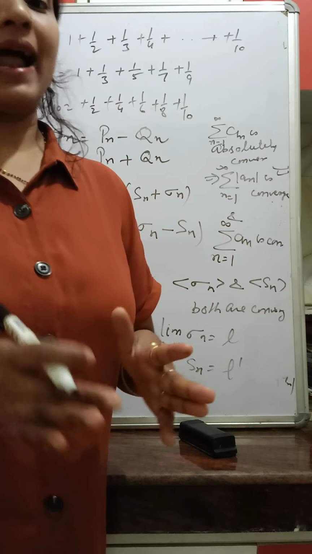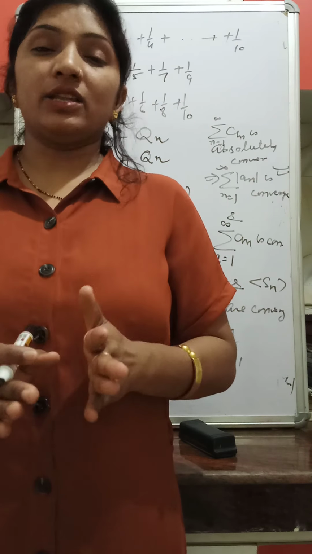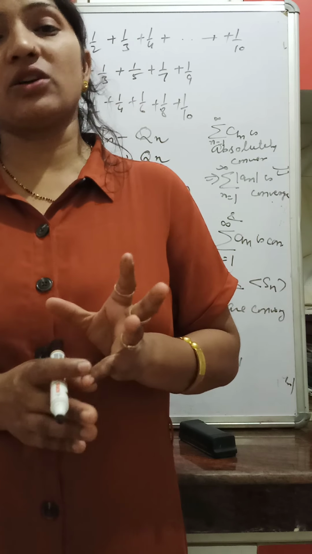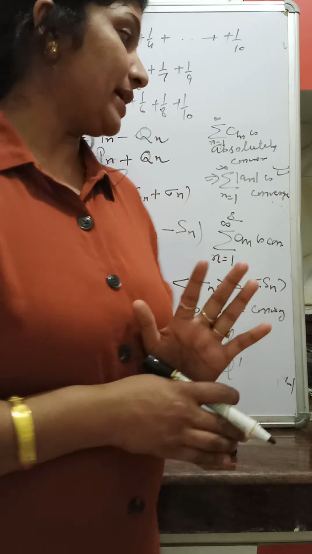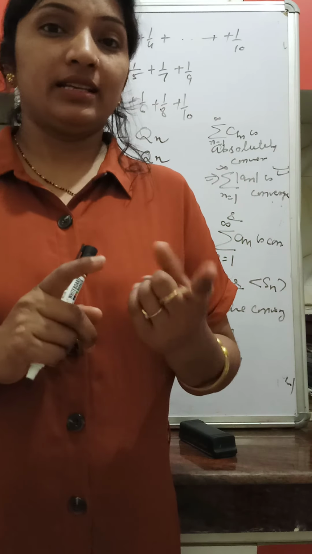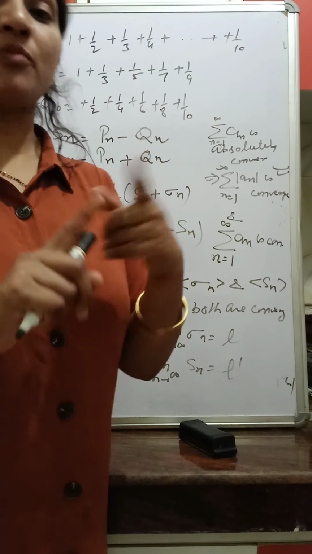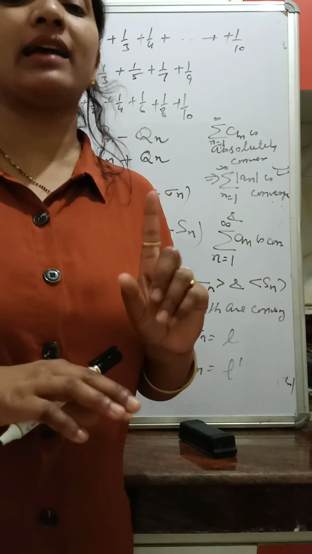What does it mean? If a series is absolutely convergent, then both the series of positive terms as well as the series of negative terms are convergent. But if a series is conditionally convergent, then the series of positive terms as well as the series of negative terms both are divergent.